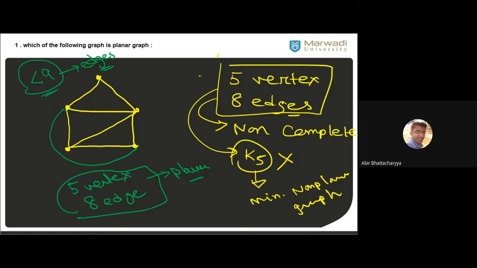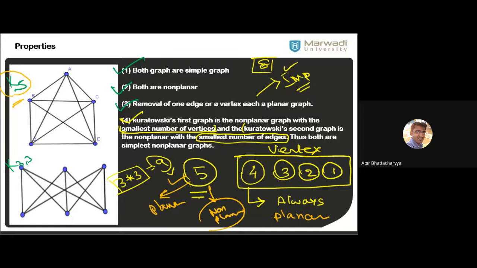If you cannot find it, okay, good enough. But if you can find it, you have to try. So one thing is clear here: K5 and K33 are the simplest, smallest non-planar graphs.